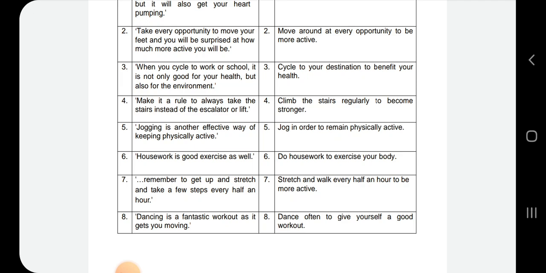You say you should do your housework as a way to exercise. You understand? Or do your housework to exercise your body. You see, dancing is a fantastic workout as it gets you moving. Dance to get your body moving. You understand? So it must be more of a fact.